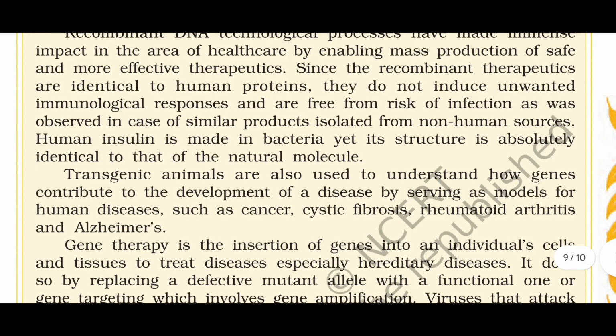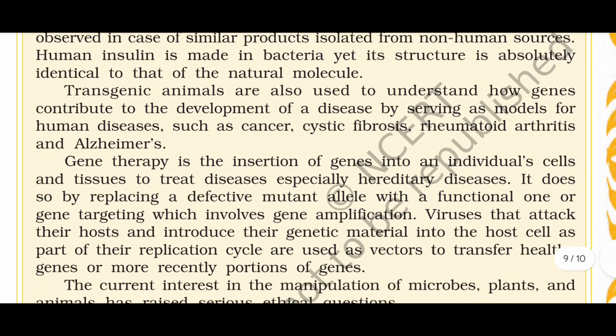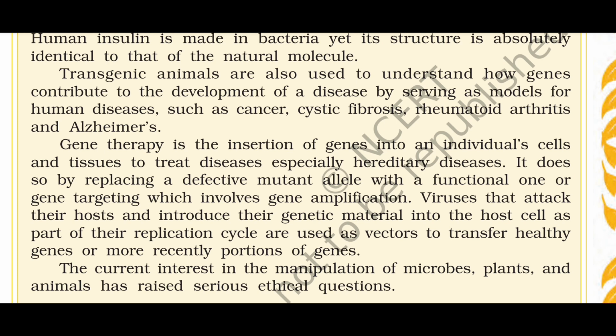Transgenic animals are also used to understand how genes contribute to the development of a disease by serving as models for human diseases such as cancer, cystic fibrosis, rheumatoid arthritis, and Alzheimer's. Gene therapy is the insertion of genes into an individual's cells and is used to treat disease, especially hereditary disease.